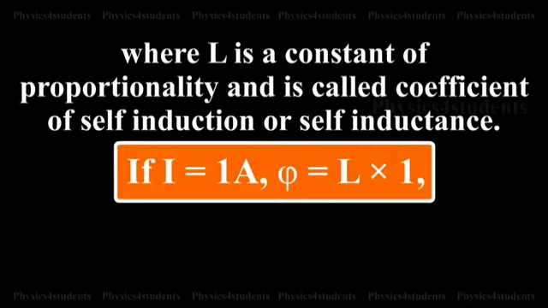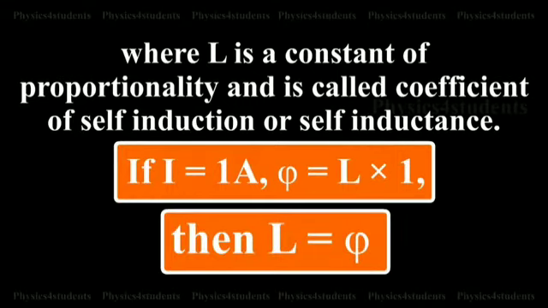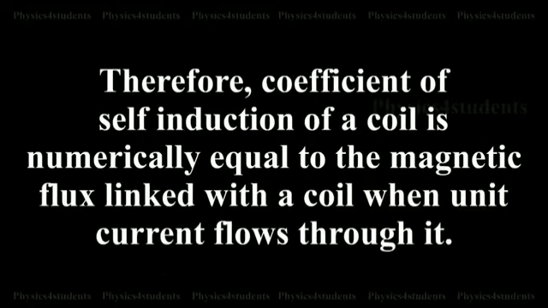If I is equal to 1 ampere, phi is equal to L into 1, then L is equal to phi. So the coefficient of self-induction of a coil is numerically equal to the magnetic flux linked with a coil when unit current flows through it.